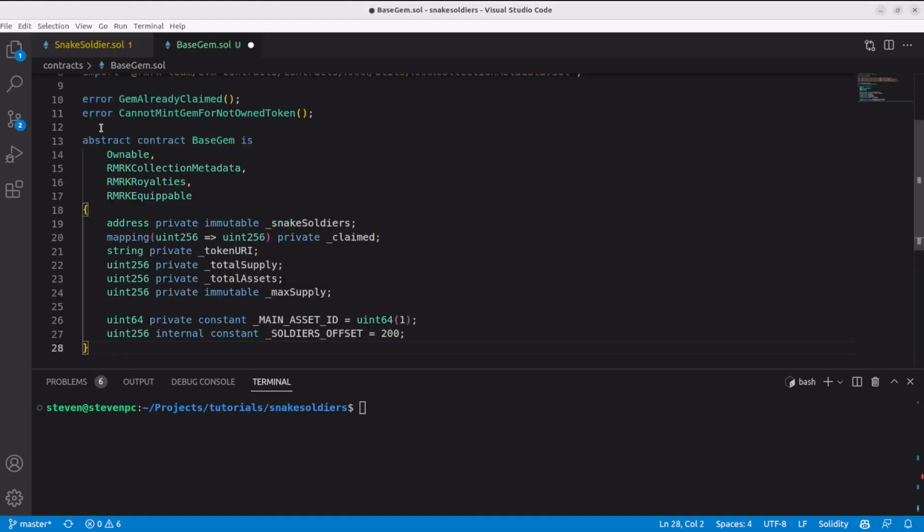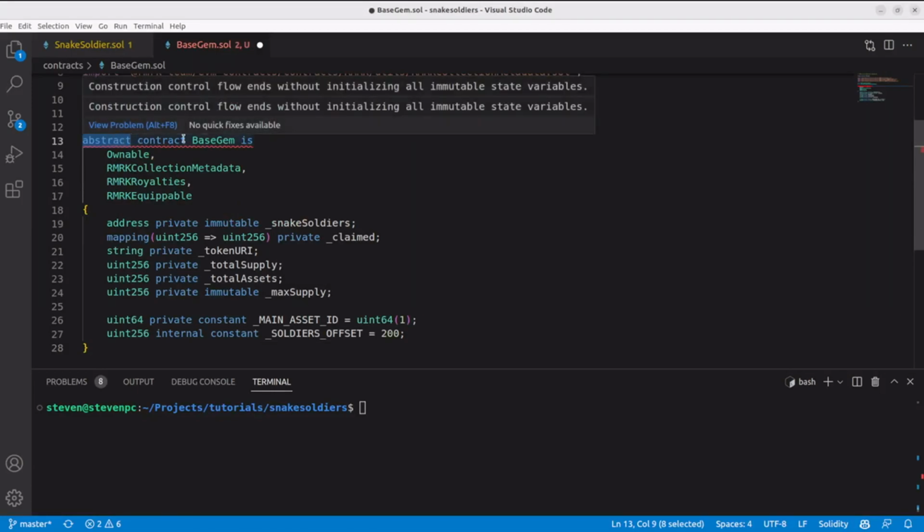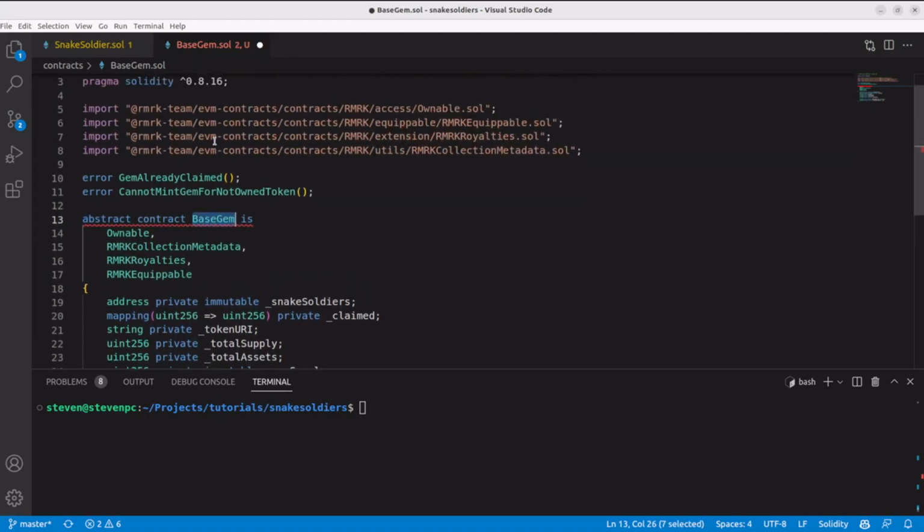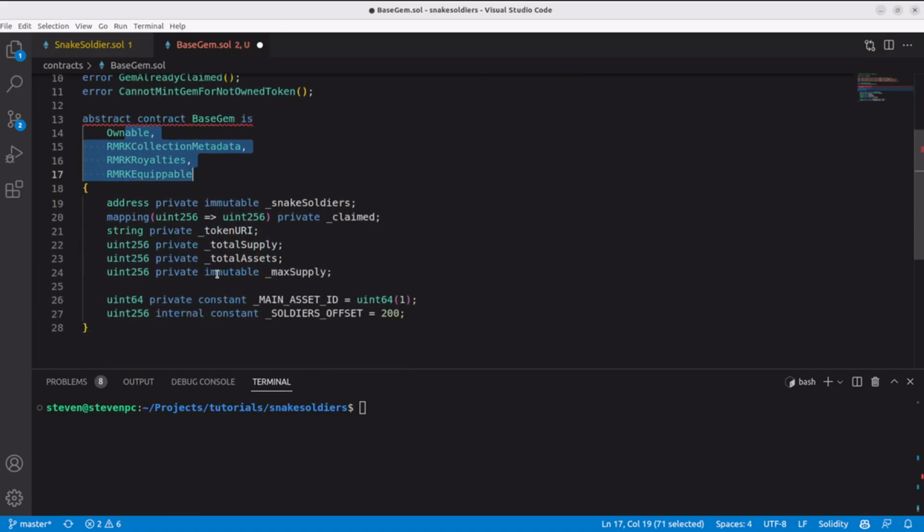Now let's define our abstract contract. This keyword here makes it abstract, so that means it doesn't have to be a full implementation. It will be very clear by the end of the video what this means. We will call it BaseGem and just inherit all these building blocks we already know.